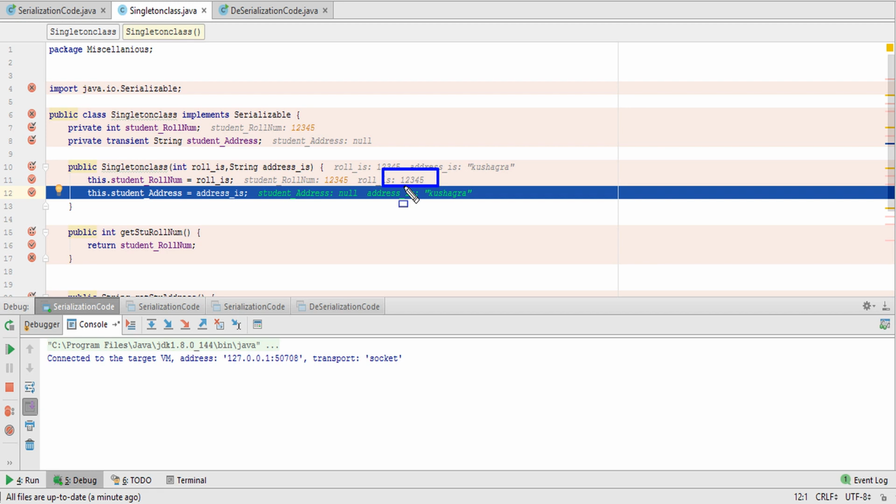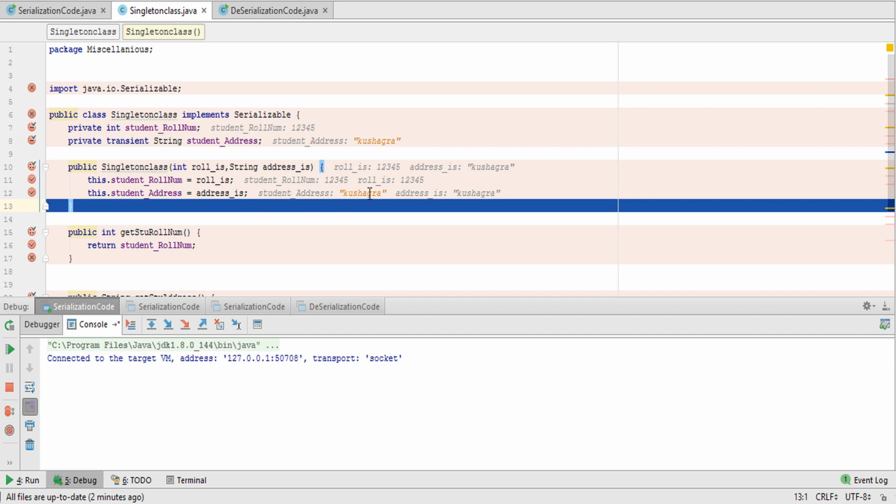Roll number dot is 12345, and student underscore roll number is 12345. Okay. And address, see, address underscore is Kushagra, and student address, that is this, is Kushagra. Okay.